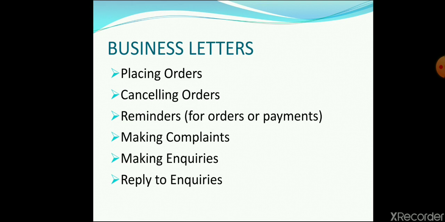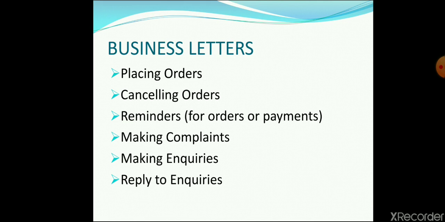Next is making complaints. So children, sometimes defective goods are received by us. Suppose we have ordered a set of crockery, and when opened on delivery, we find that the crockery was broken, or some of the pieces were broken. So in such a case, we write letters of complaint that this or this piece was defective and we need to replace it.